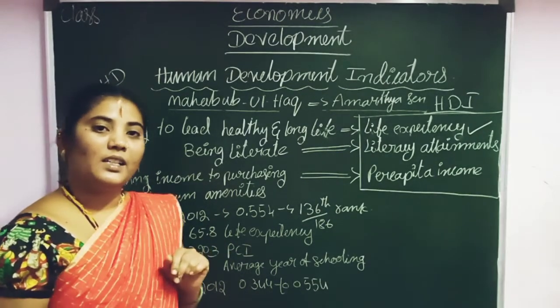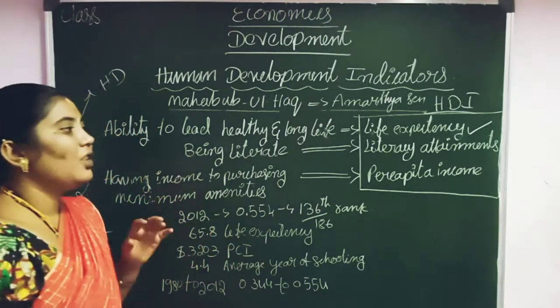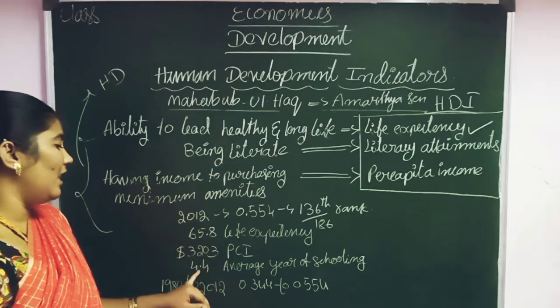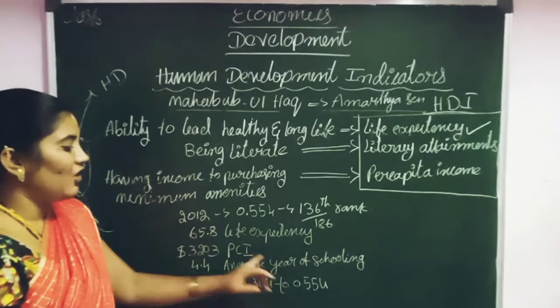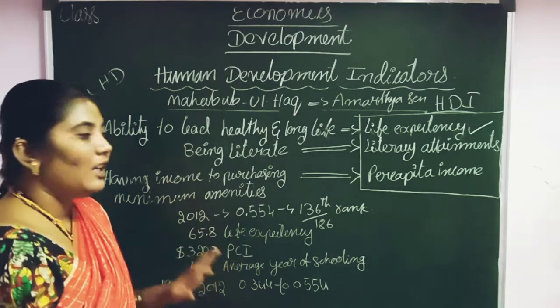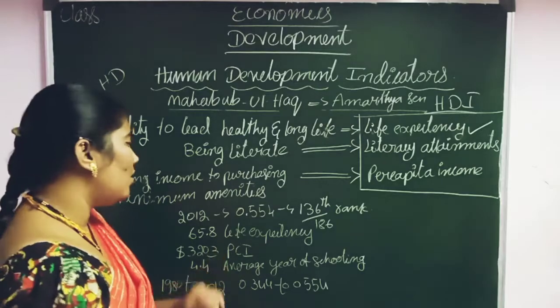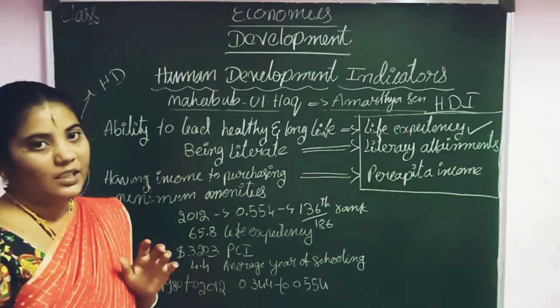Then what is the literacy rate? The literacy rate of our country is 4.4 average years of schooling, according to the 2012 census, meaning people are getting education for 4.4 years on average.